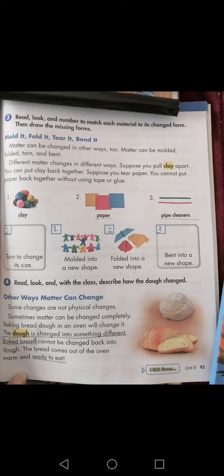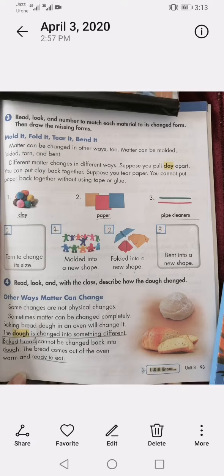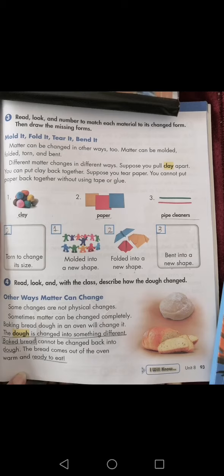Some changes are not physical changes. You have read that clay, paper and pipe cleaner can be molded into different forms. That was the physical change. Okay, now we will read about another change. What happened to this? Sometimes matter can be changed completely. Baking bread dough in an oven will change it. The dough is changed into something different: baked bread. Baked bread can be eaten, but the dough cannot be eaten, so it is changed into baked bread.